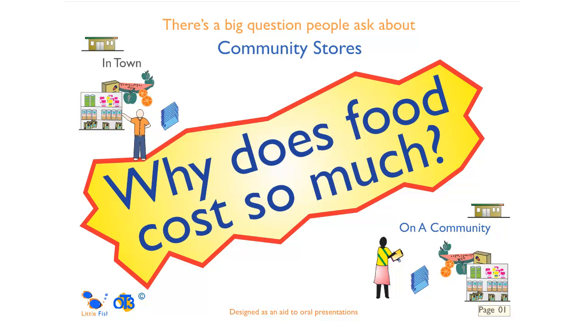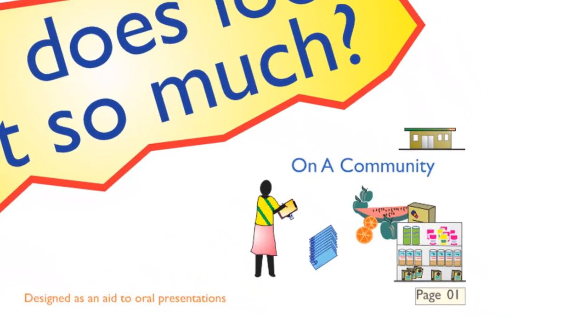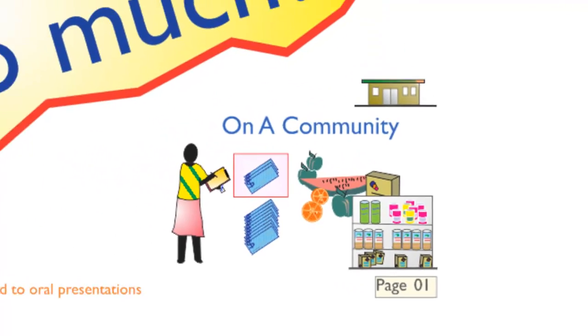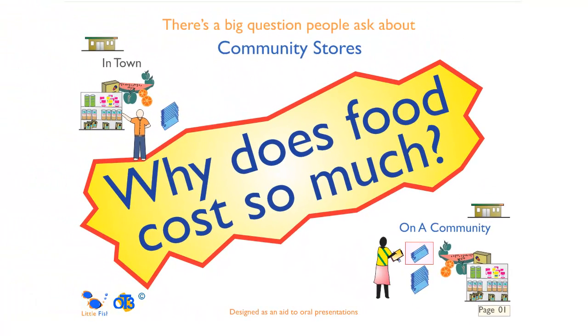There's a big question that people ask about community stores, and that is, why does food cost so much? Well, in this Little Fish and OT3 video, we're going to explain why, so that the ordinary person on the community can understand. Now, clearly cheaper prices are very important, but we're going to talk about one big main reason why food does cost as much as it does.